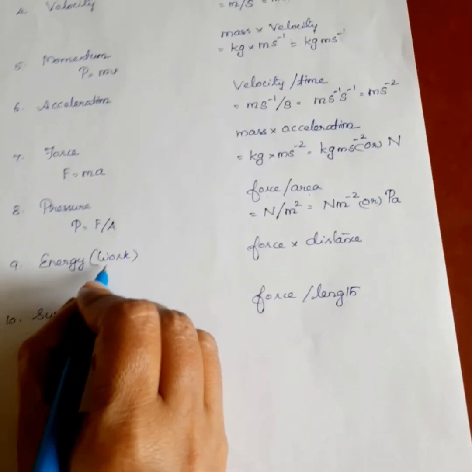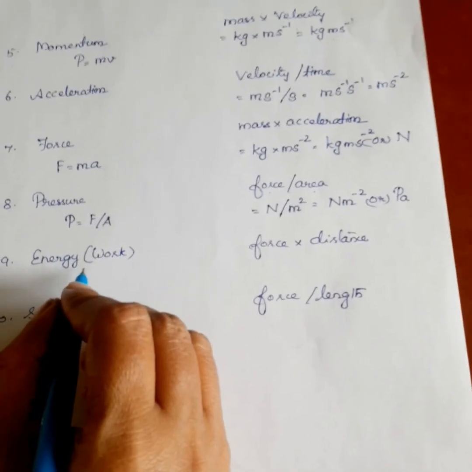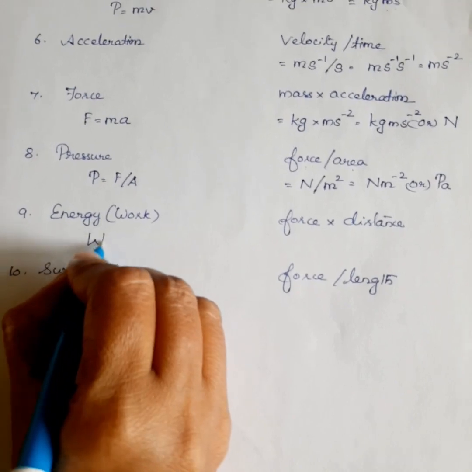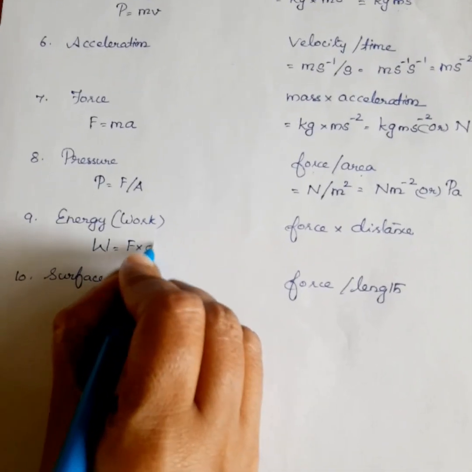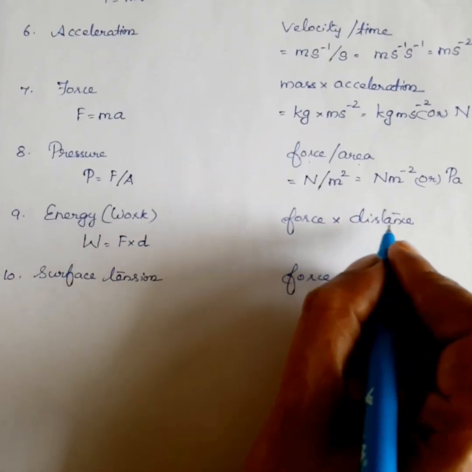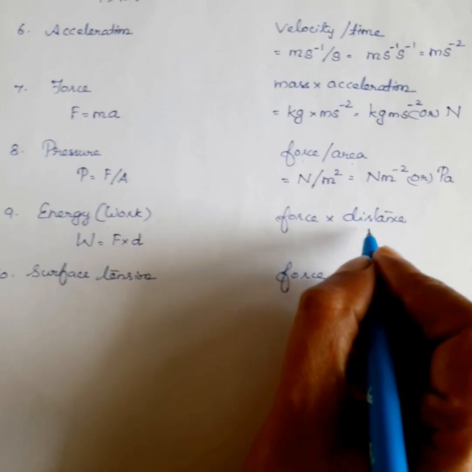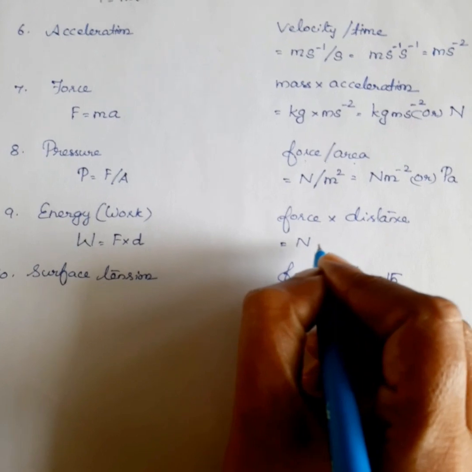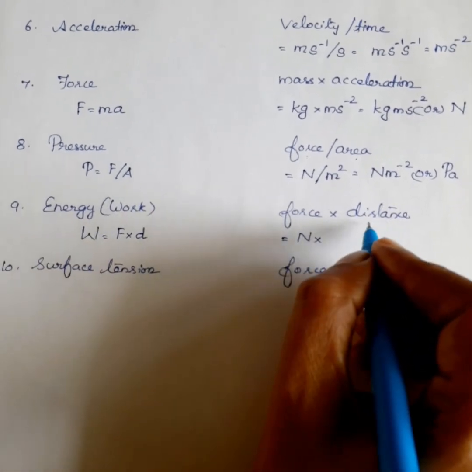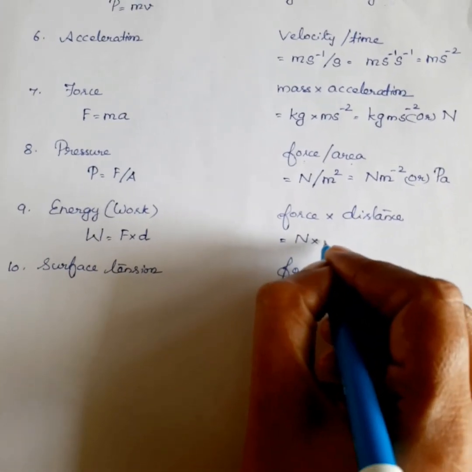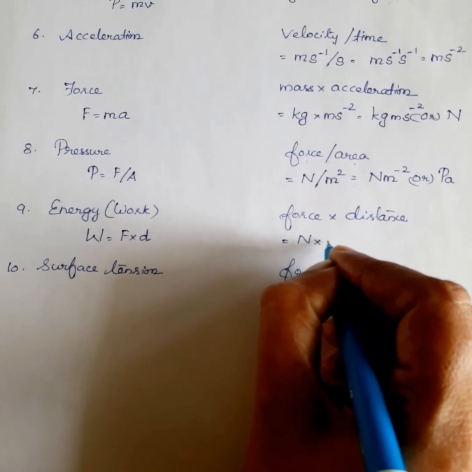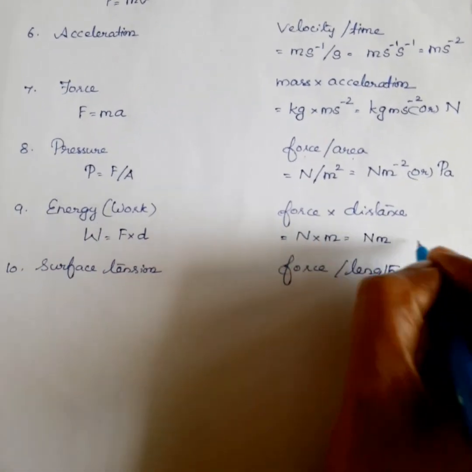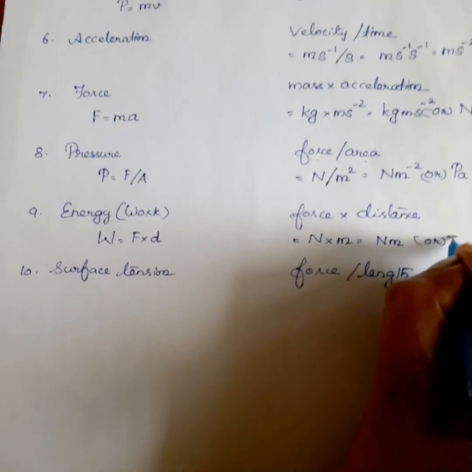Next physical quantity is energy, or otherwise called work. The mathematical expression of energy W is equal to F into D, force into distance. What is the unit of force? Newton. Multiply distance. The unit of distance is measured with length, so meter. Newton meter. It is otherwise called joule.